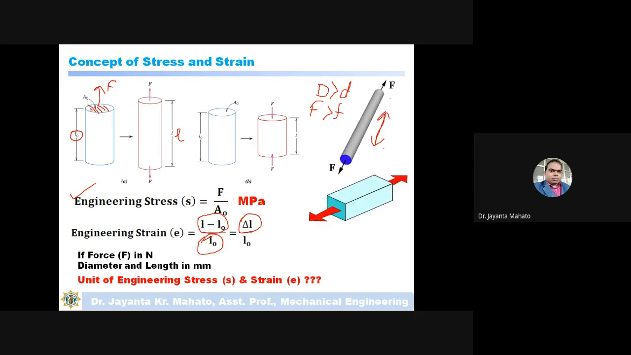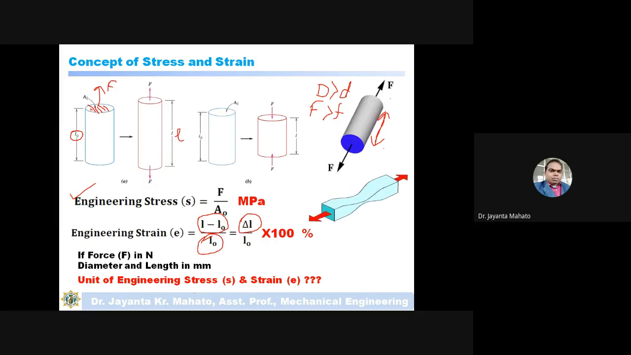And in case of engineering strain, no units, sir. Here millimeter will cancel, so this is actually unitless. Yes, sir. But if you multiply this value by 100, then you will get it in percentage. So engineering strain can be expressed in percentage by just multiplying the value by 100. Okay, understand?